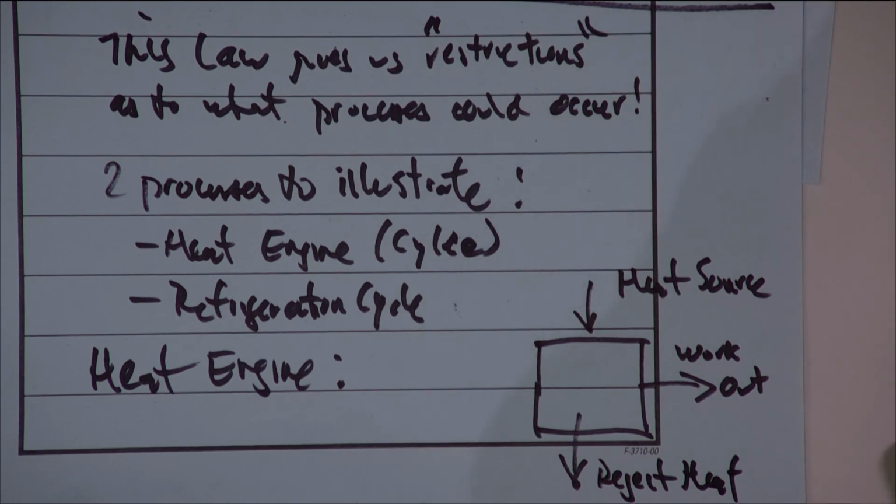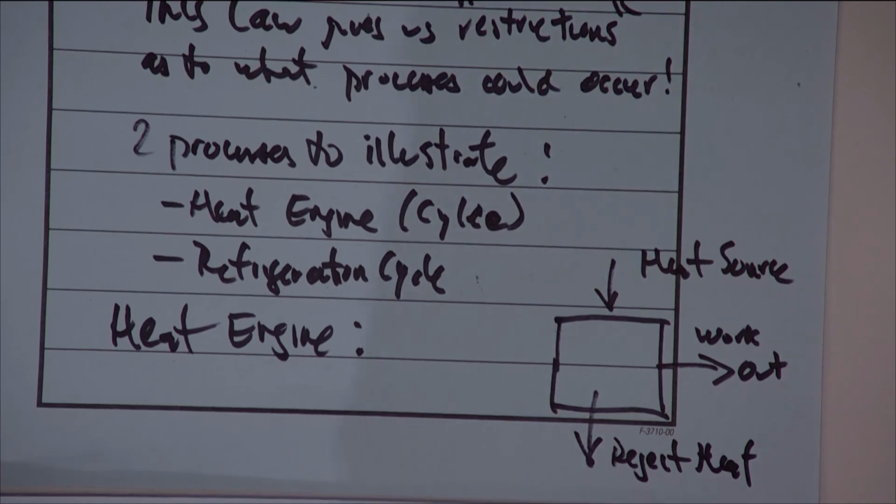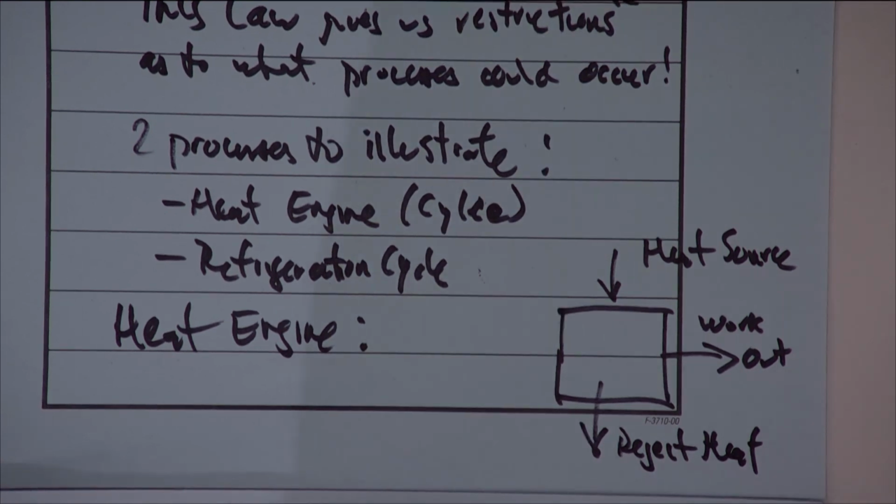That is what our experience shows us, right? To produce work, we must be able to extract heat from one source and reject heat to a heat sink, right? That's what our experience tells us. Nobody's ever been able to observe anything different, ever, right? So that's an illustration of the heat engine and what our experience tells us, right?